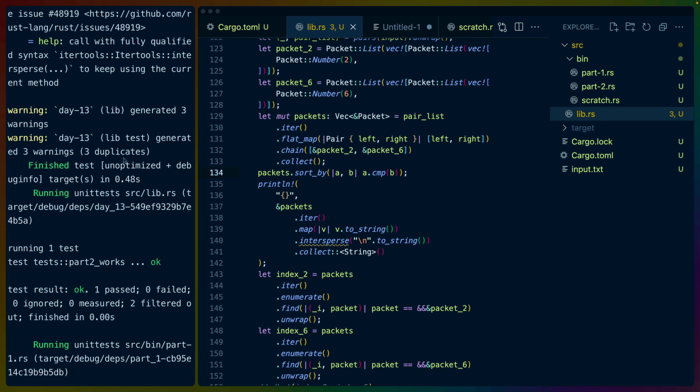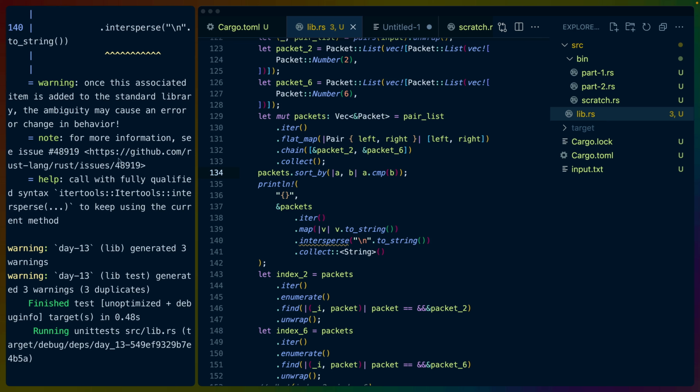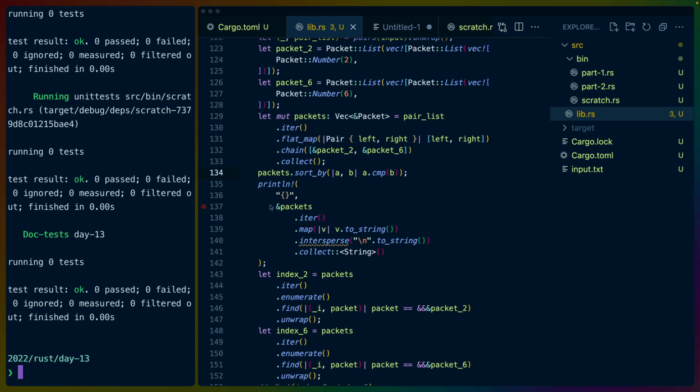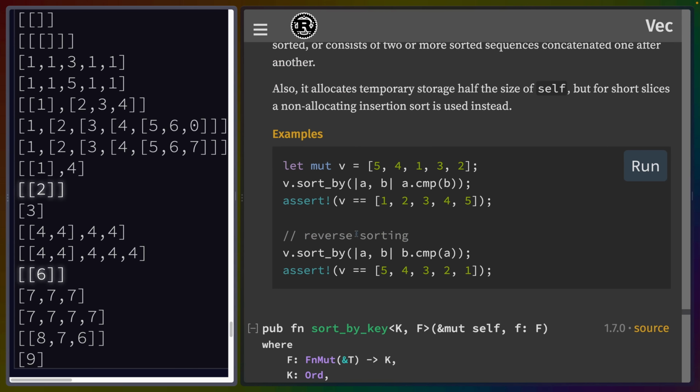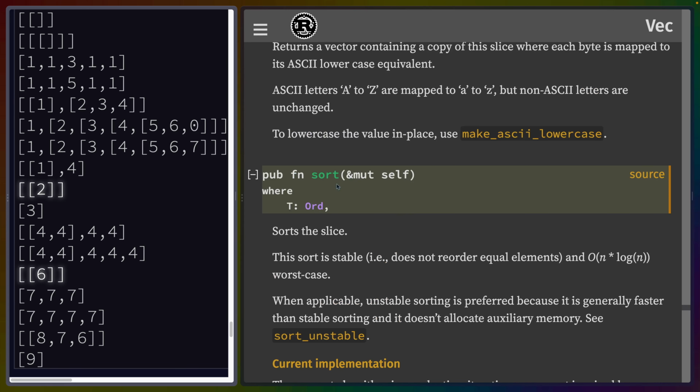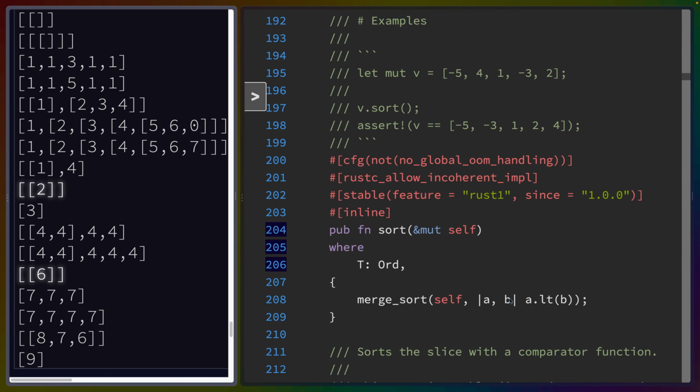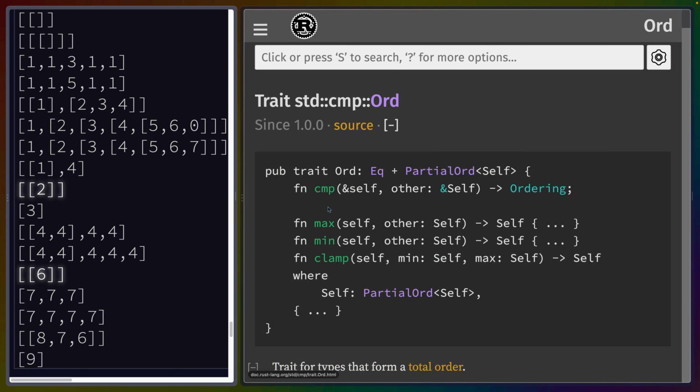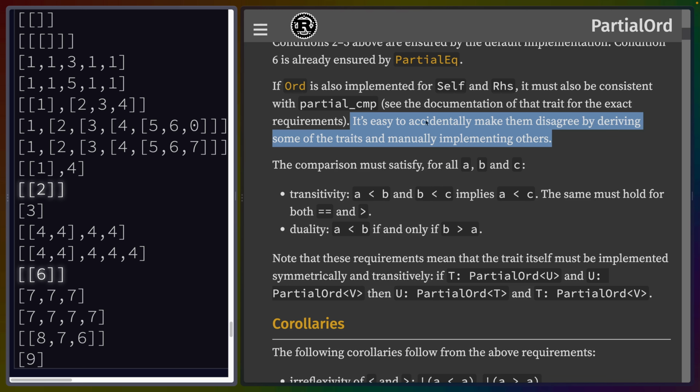Okay, so sort doesn't use the Ord implementation? That is non-intuitive. Why would it not use the Ord implementation? Sort_by. Okay, so the function sort requires that T implements Ord. If we look at this, it's a merge sort, but it uses a.lt(b). LT is a PartialOrd implementation detail. So what happened here is our Ord and our PartialOrd, because I derived PartialOrd, don't match. Here's the warning here too: it's easy to accidentally make PartialOrd and Ord disagree by deriving some of the traits and manually implementing others.